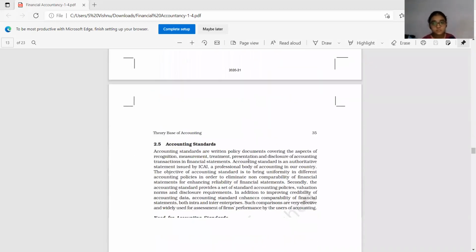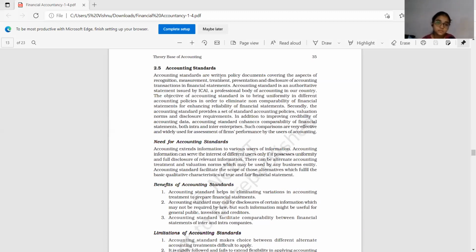Now coming to accounting standards. See, standard means, what do you mean by standard? Your school is having a wonderful standard, I told. Your college has set a wonderful standard, I told. What does it imply? A good name. Good name means that is goodwill.